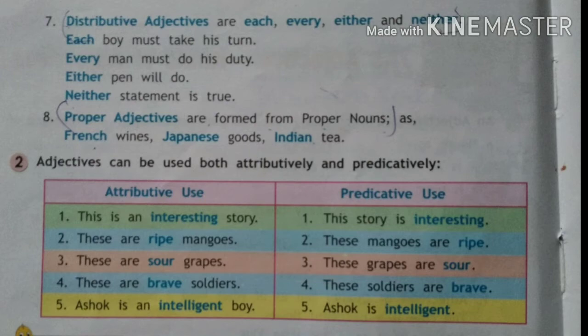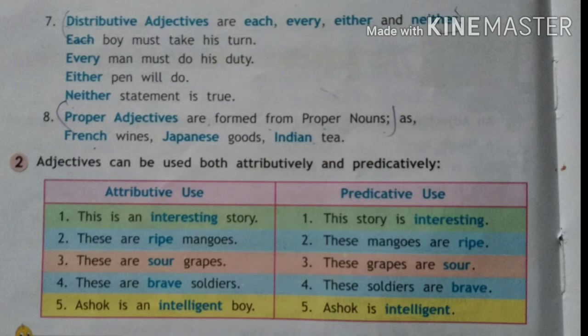Now, adjectives can be used in both ways. Both ways means attributively or predicatively. Now, what is the attributive use of an adjective? You can see in this box, the first sentence is, this is an interesting story. So, what kind of a story? It is an interesting story. So, interesting is your adjective.